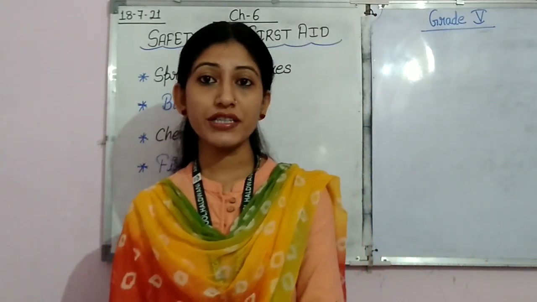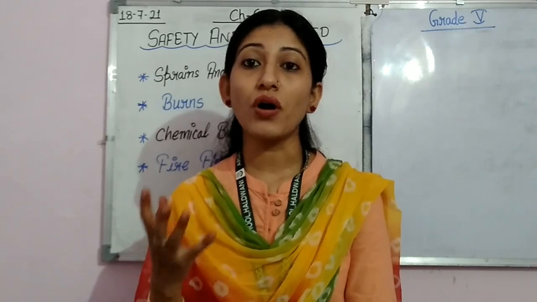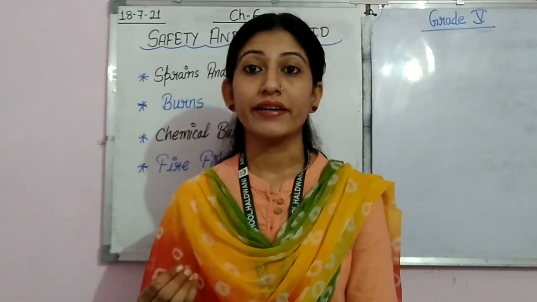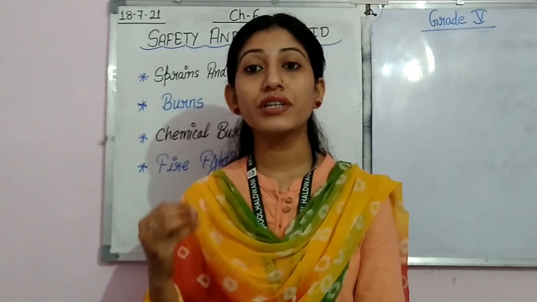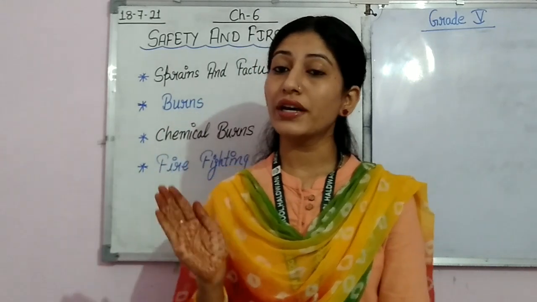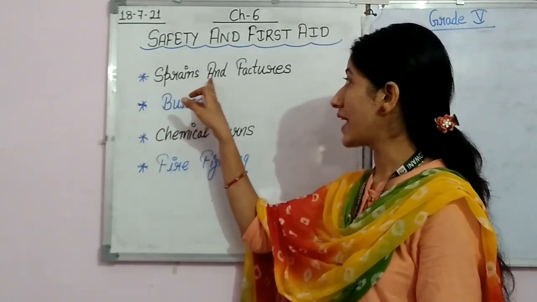So students, in today's video we are going to discuss further the problems that may occur due to some accident and how to deal with them. In today's class, first we are going to discuss sprains and fractures.